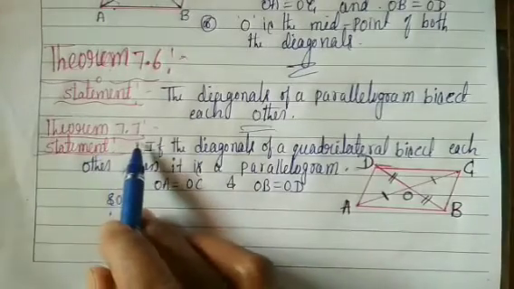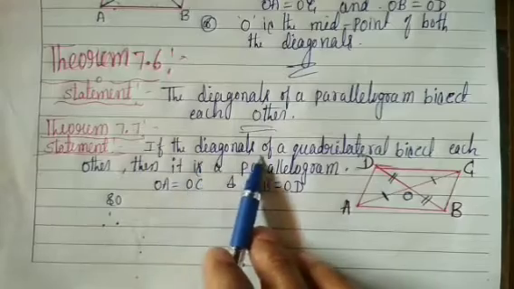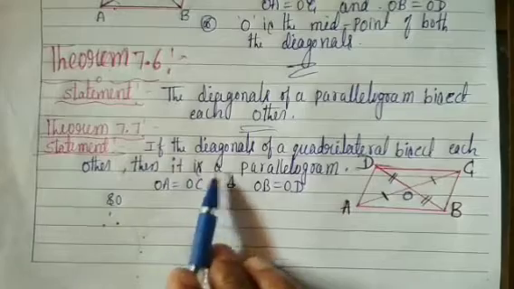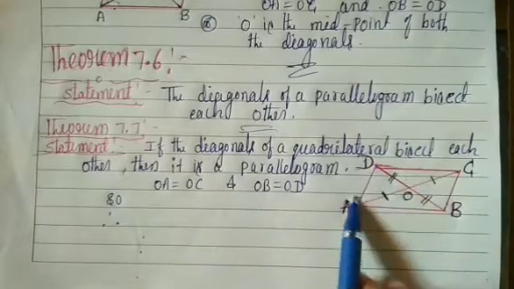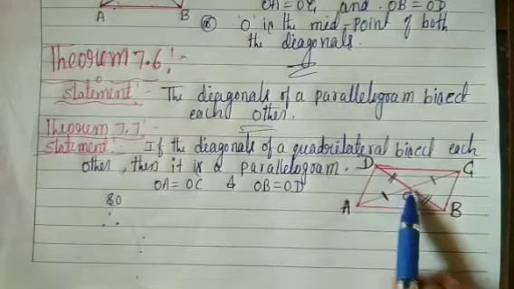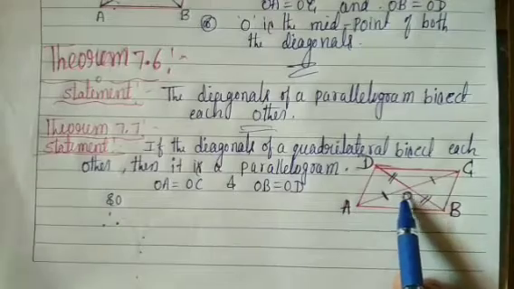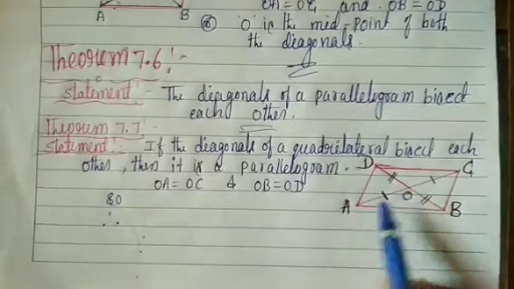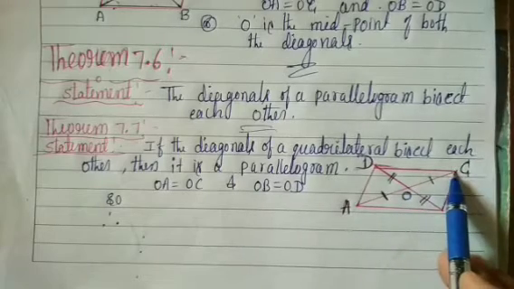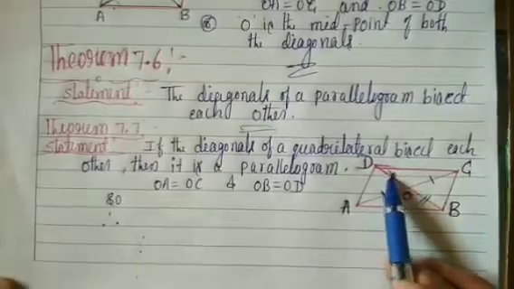Theorem 7.7. Statement: if the diagonals of a quadrilateral bisect each other, then it is a parallelogram. Here is a quadrilateral ABCD. The diagonals are AC and BD, and they bisect each other. Then we can prove that it is a parallelogram. Here OA is equal to OC and OB is equal to OD.